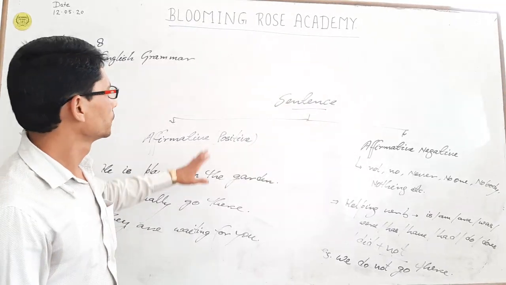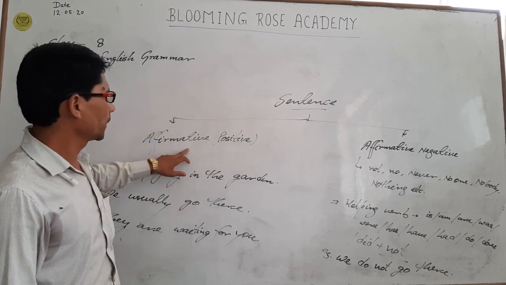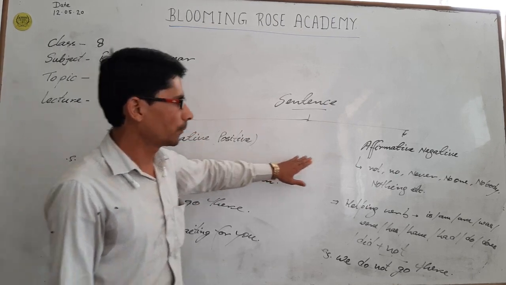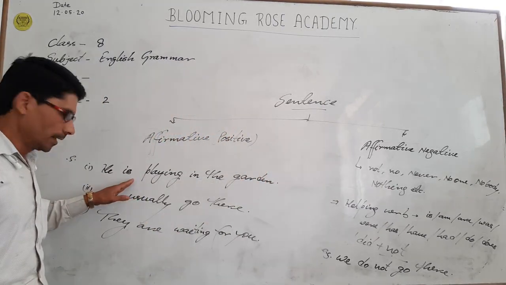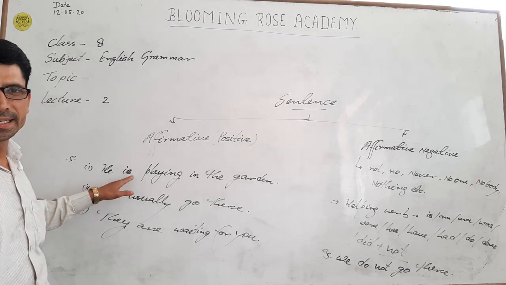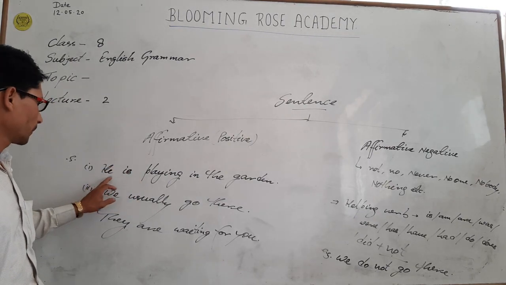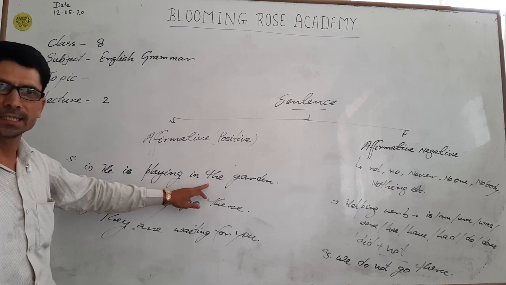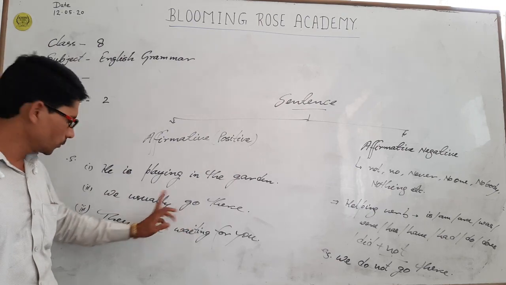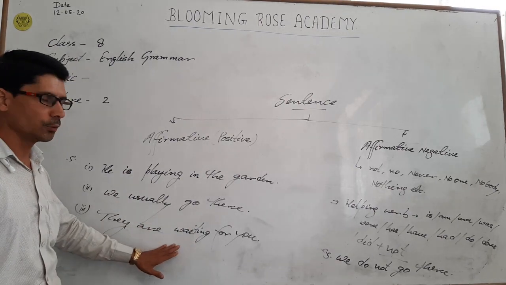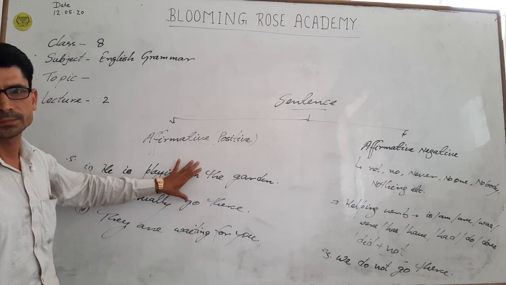Welcome back to Blooming Grove Secondary English class. Sentences are of two types: affirmative positive and affirmative negative. What is the difference between them? Any sentence that does not give any kind of negative meaning is called affirmative positive. For example, he is playing in the garden. We usually go there. They are waiting for you. These are called affirmative positive sentences.